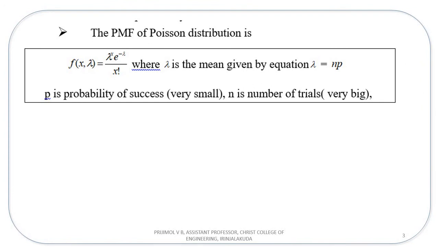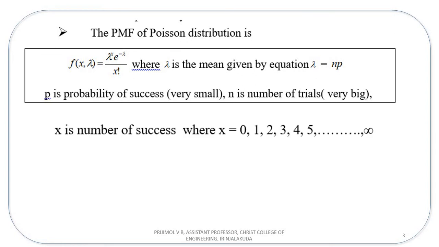The PMF of Poisson distribution is given by f of x, lambda is lambda raised to x, e raised to minus lambda, by x factorial, where lambda is the mean given by this equation: lambda is equal to np. You probably have to learn this result by heart because we will be using this equation whenever we want to find lambda when n and p are given, where p is the probability of success which is very small. Usually if p is less than 0.1, we consider that problem to be solved under Poisson distribution.